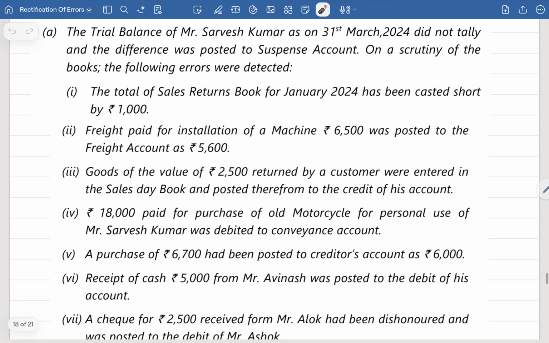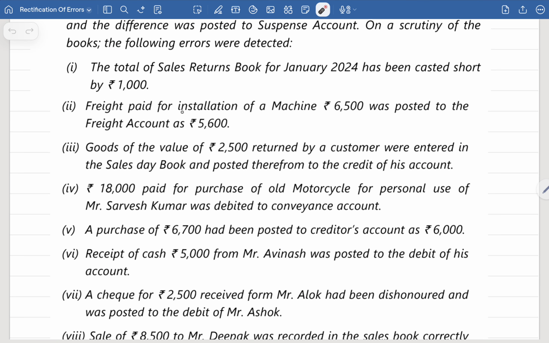Second entry, freight paid for installation of a machine. So this freight expense is paid for what purpose? For installation of a machine. So it is a capital expenditure, which has to be debited to which account? Machinery account. Rupees 6500 was posted to the freight account. They have wrongly taken it as a revenue expenditure, and that too the amount is how much? 5600. Actual freight expense how much? 6500. So machinery account should have been debited by 6500. Freight account we have to cancel. The remaining difference of 900 will be credited to suspense account.